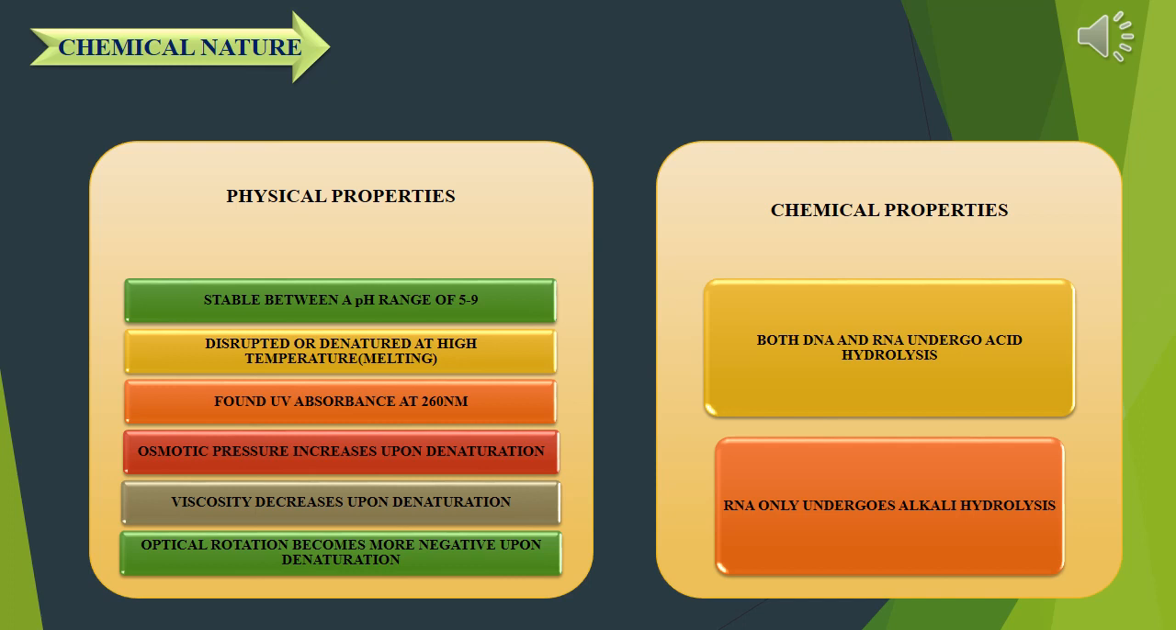Coming to chemical properties. The points under chemical properties are acid hydrolysis and alkali hydrolysis. For acid hydrolysis, both DNA and RNA undergo it. For alkali hydrolysis, only RNA undergoes it, since only RNA has the OH group. So this is about the chemical properties of DNA and RNA. With this, the chemical nature of DNA and RNA gets over.